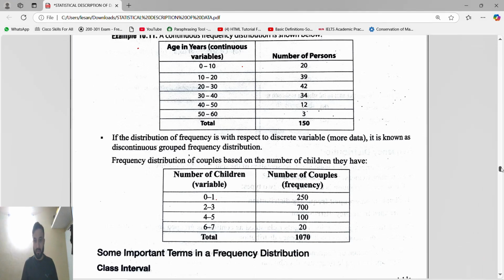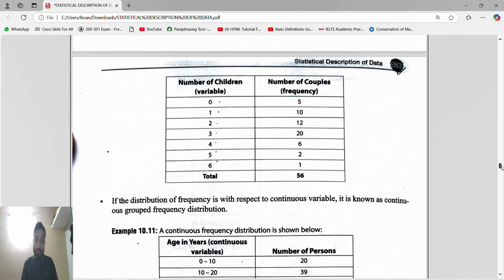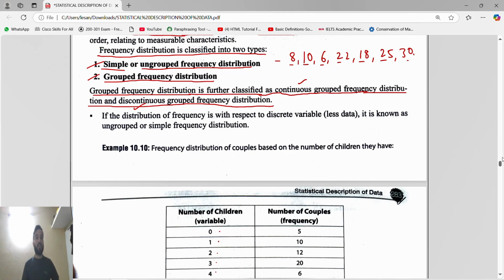That is discontinuous. And remember one thing, sometimes they will ask in the examination, see how we have studied in the first part. In the first part we studied that in statistics we use only quantitative data, not qualitative data. In statistics we use only approximate data, not accurate data. So here they can ask, in grouped frequency distribution which type of table we will use.